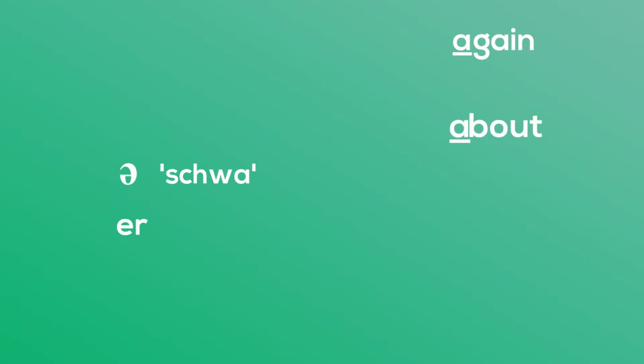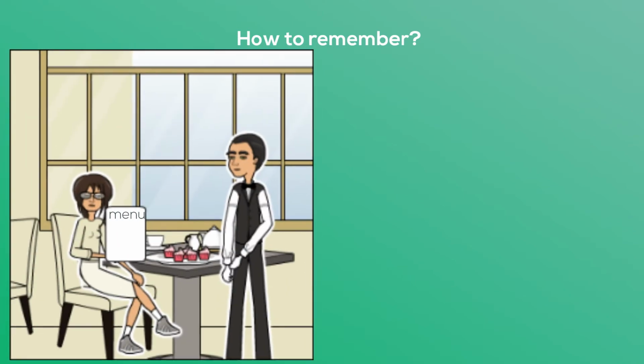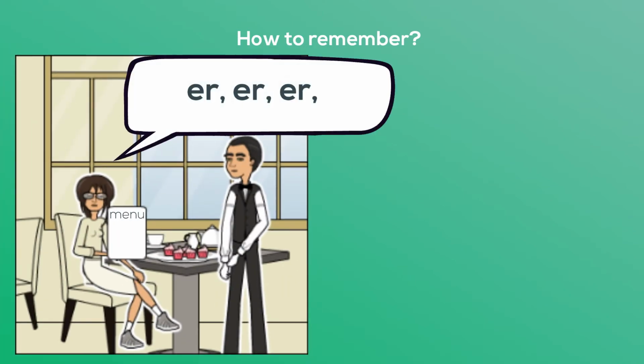The sound is also called the schwa. It is one of the most used sounds in English. You can hear it at the beginning of words like again, about, and around. To remember it, you can think about somebody who's not sure about something.